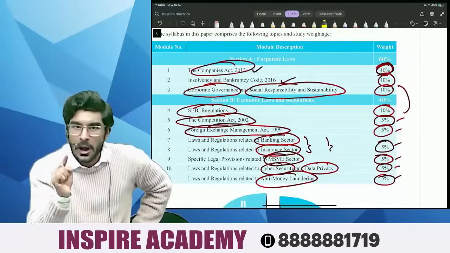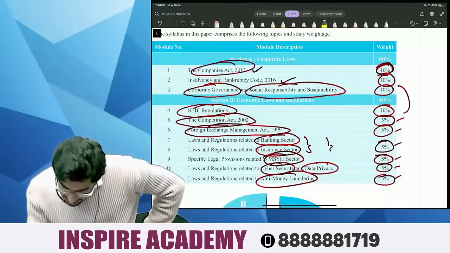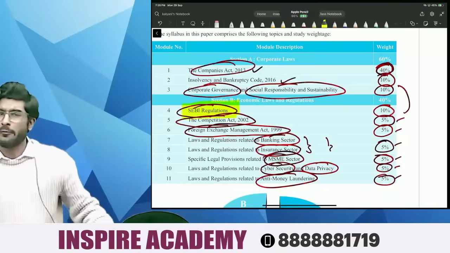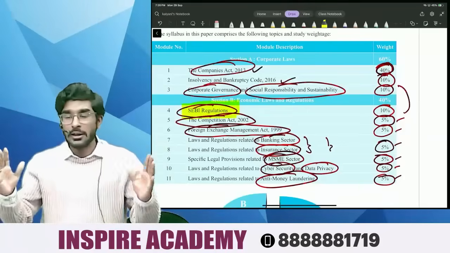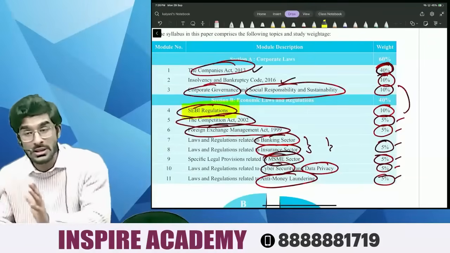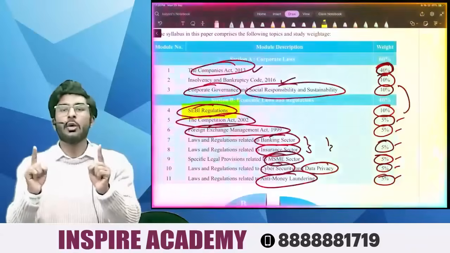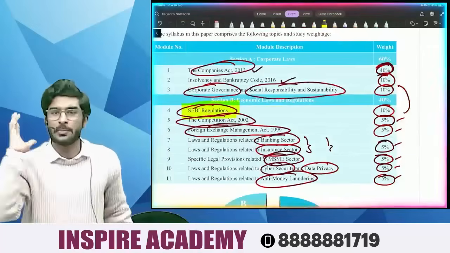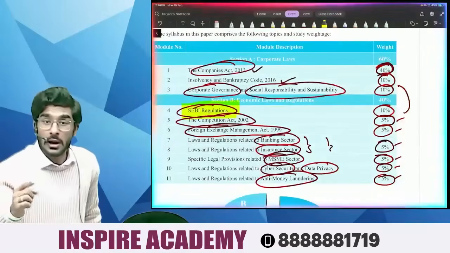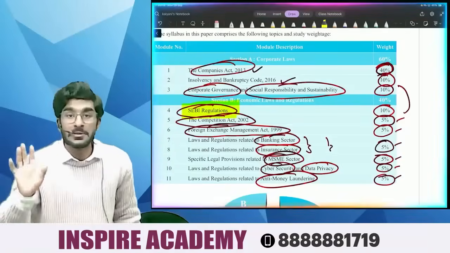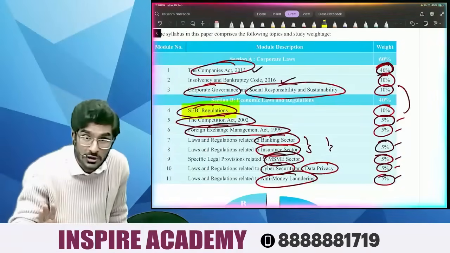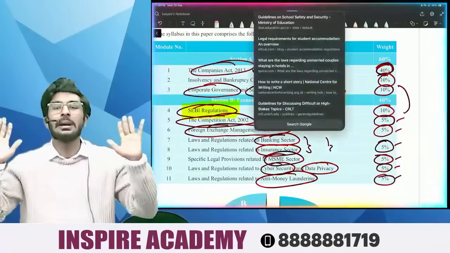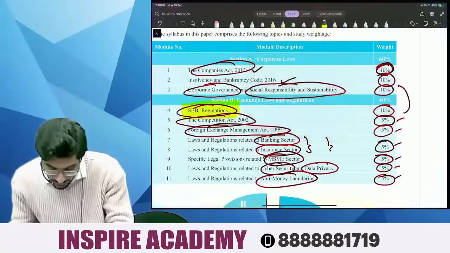The first chapter that we are going to study is people, SEBI regulations. SEBI regulations. Why people? Because students find this chapter often confusing, often very, very difficult. They don't understand the laws. So simply what they do is they simply mug up the laws. I don't want any single student of mine to mug up the laws. We're going to understand these provisions beautifully. We're going to understand the logic behind why those provisions have been made. Okay, why this provision has been made, we are going to understand using logic, and then people simply we are going to revise all those concepts using mind maps. I will show you what is the meaning of mind map.